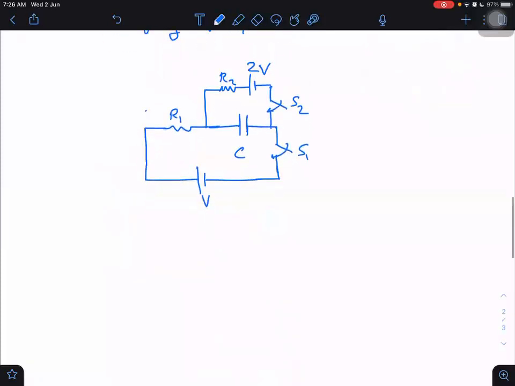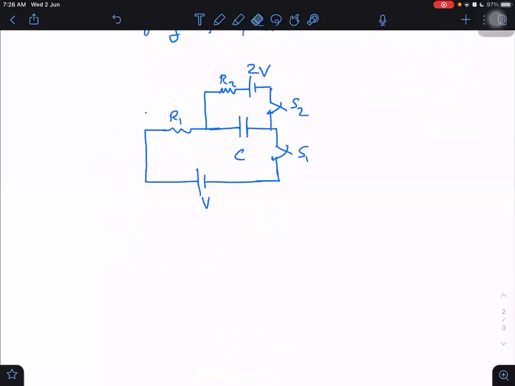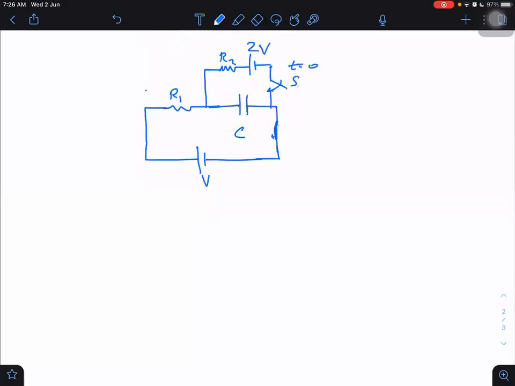Now what happens? Let me make the new circuit diagram again. Let us say it was already there, and this new switch is only now existing, and it is closed at t equal to 0. What would be the graph? Tell me now, what would be the graph?